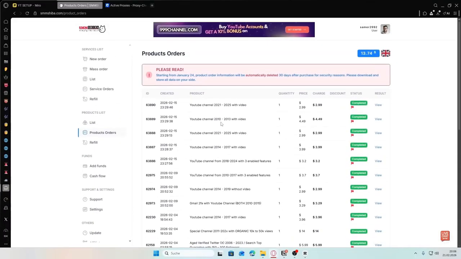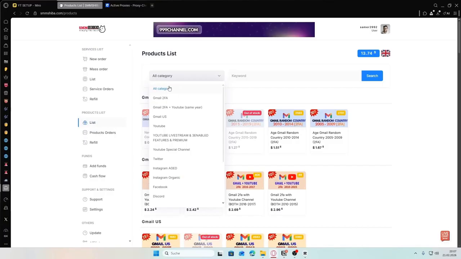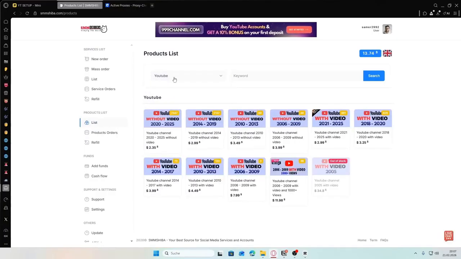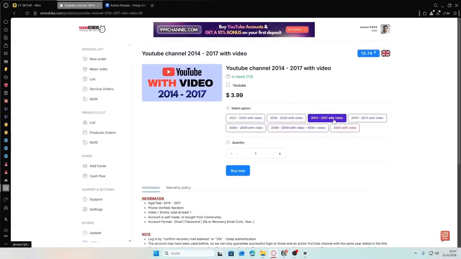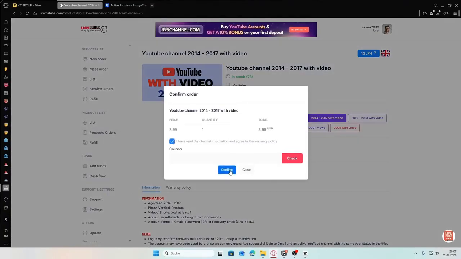Alright, so I'm currently at my dashboard on smmshiba.com, and do not get confused by the website names. SMMShiba and SMMDodge are actually the same website. So all you have to do once you've created yourself an account here is to go on list, click on this category icon, select, and here you want to select something, basically any option that says from with video. So I'm going to choose this one right here. And this should be already fine. 2014, 2017, yeah. Now I'm gonna click on buy, confirm,